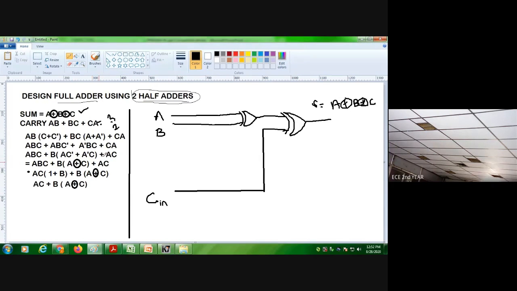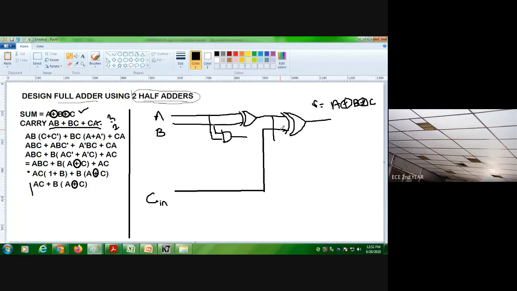So what we do is take this carry term and convert it into canonical form for the expressions. What does canonical mean? Add the missing terms, like AB into C plus C dash. We take the common term and simplify like this. The final answer becomes AC plus this one. So we'll get the carry equation.